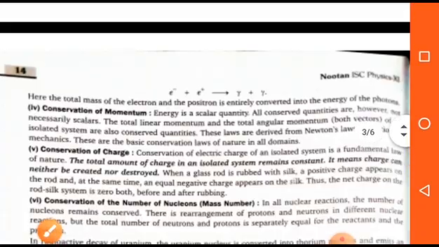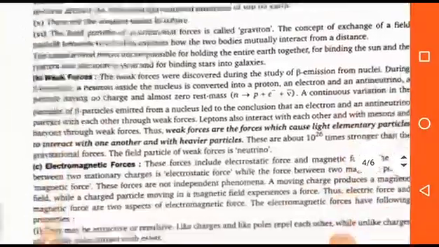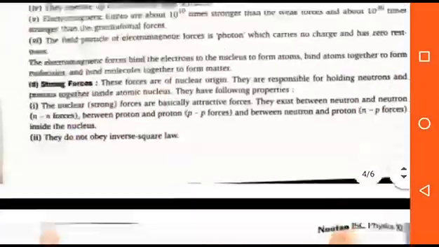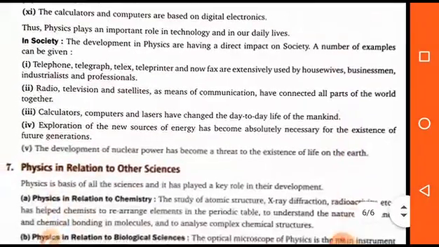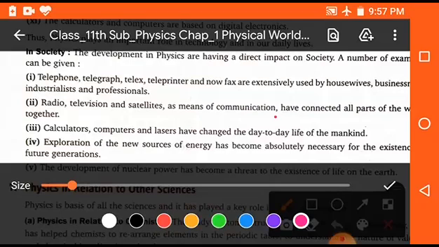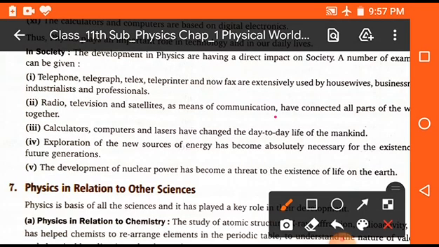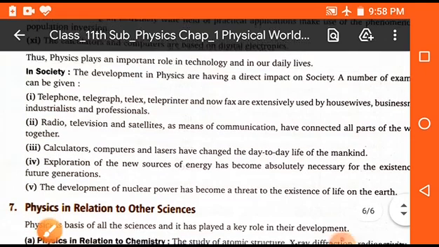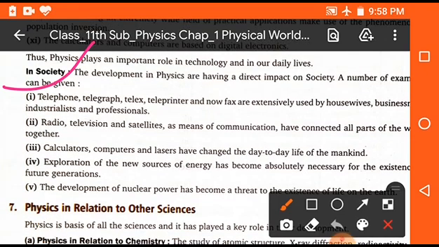Now we will discuss, students, the application in society, meaning how we can use the application of science in society. See students, the developments in physics have a direct impact on society. A number of examples can be given.